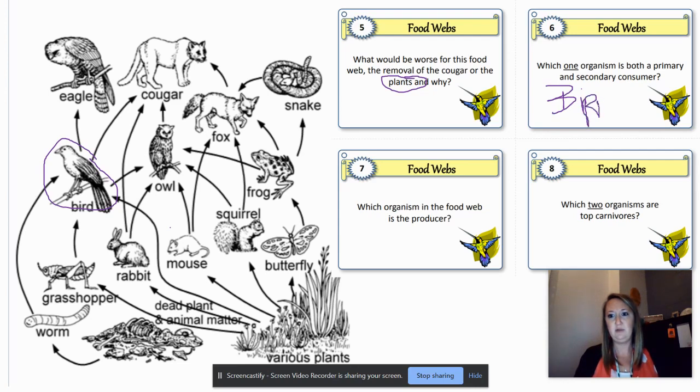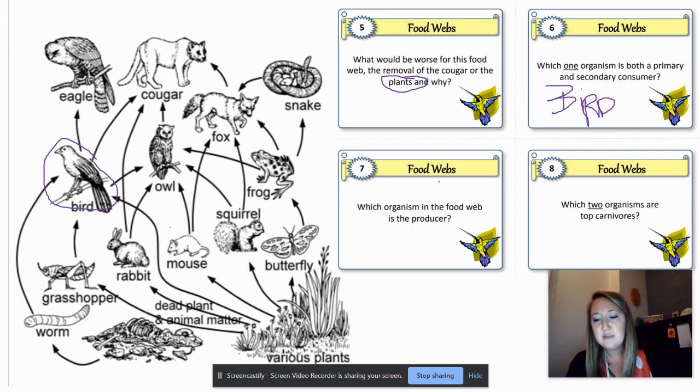Ooh, Miss Young's got beautiful handwriting on here. Okay, number 7. Which organism in the food web is the producer? This one should have been easy, guys. We went over this in our notes. The producer is the plants. Plants produce their own energy from the sun.